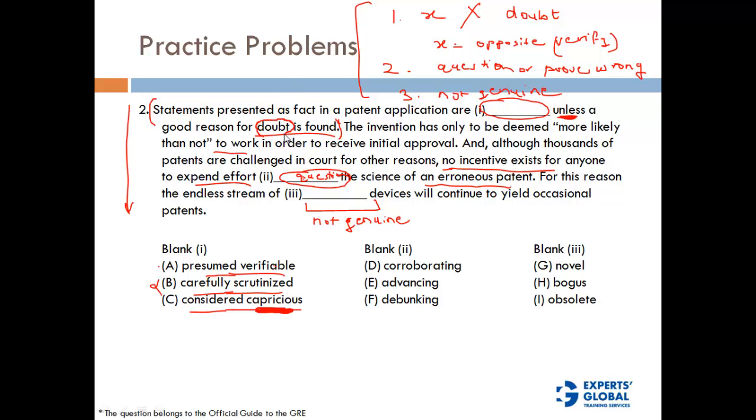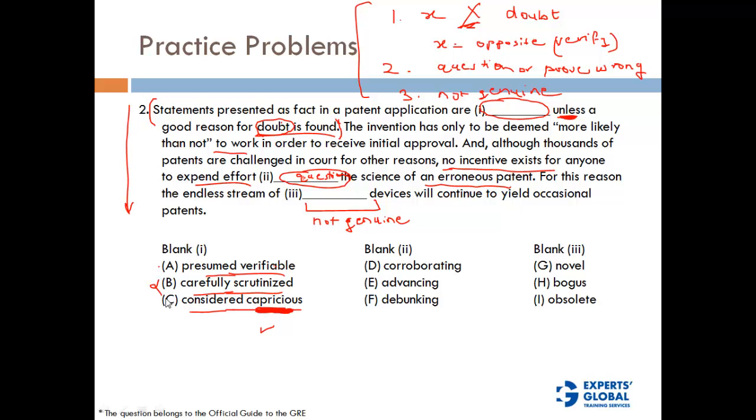So they basically want people to associate capricious with doubt and pick it as the correct answer, which in fact is the wrong answer, because we were looking for a role reversal, right? Because there is an unless. So we want something that is an opposite of doubt, or an opposite of verify.